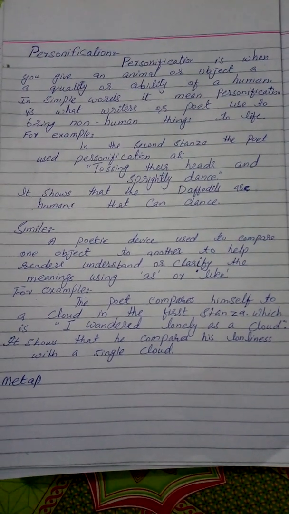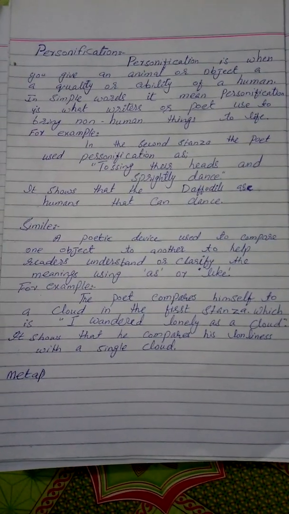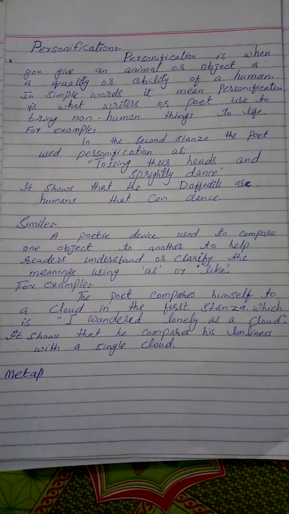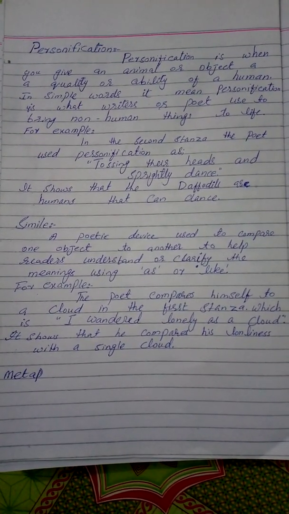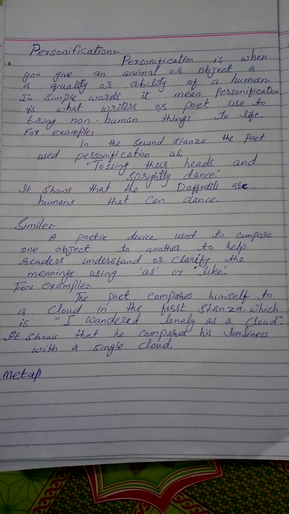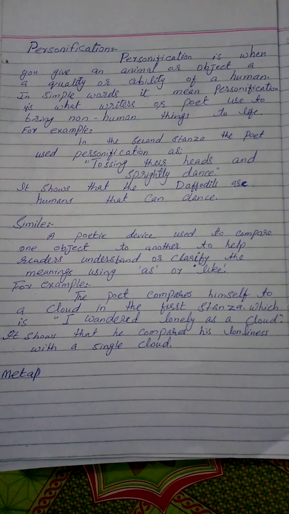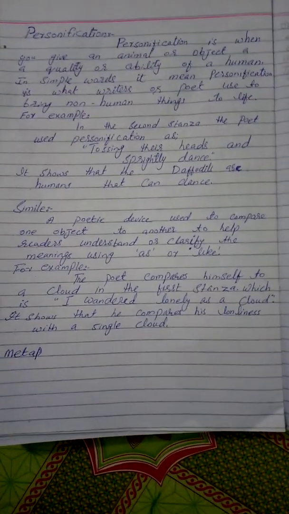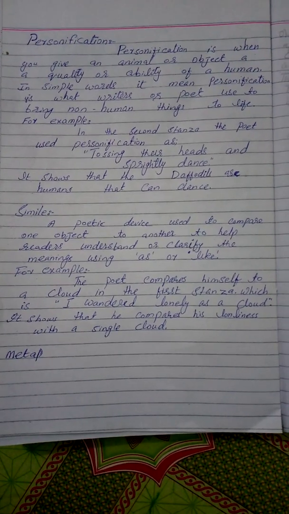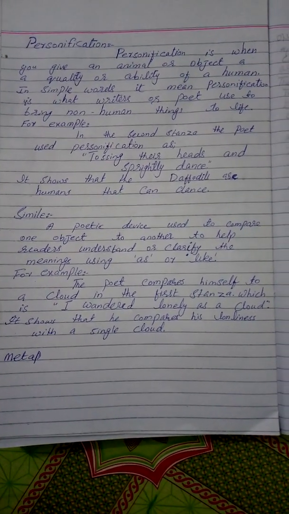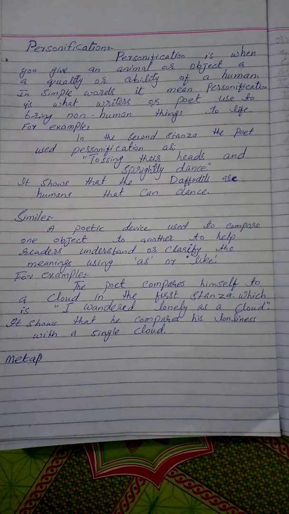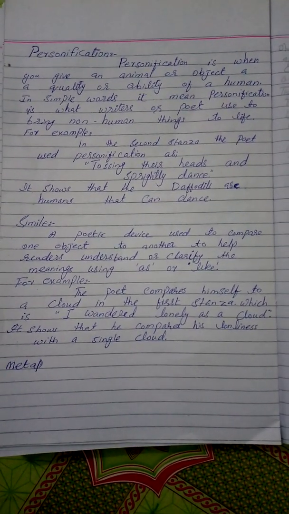So now coming to the next topic, which is simile. A simile is a poetic device used to compare one object to another to help readers understand or clarify the meanings using "as" or "like." So it is a direct comparison between two things using "as" or "like." For example, the poet compares himself to a cloud in the first stanza: "I wandered lonely as a cloud." It shows that he compares his loneliness with a single cloud.